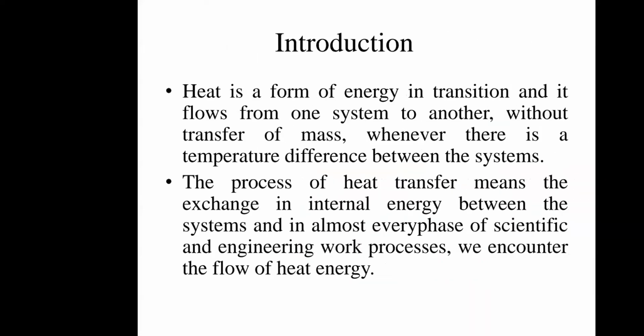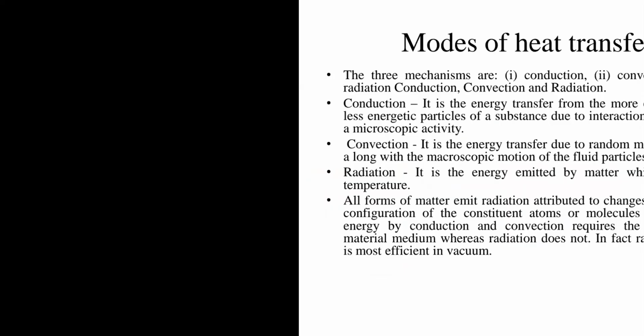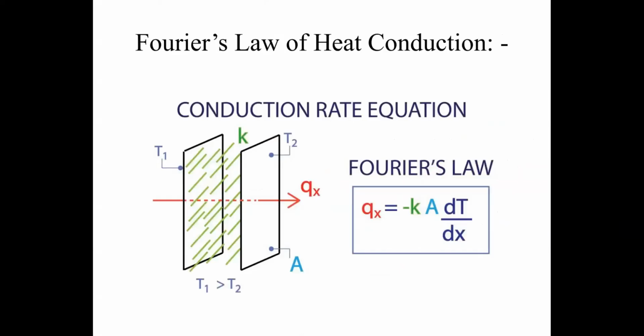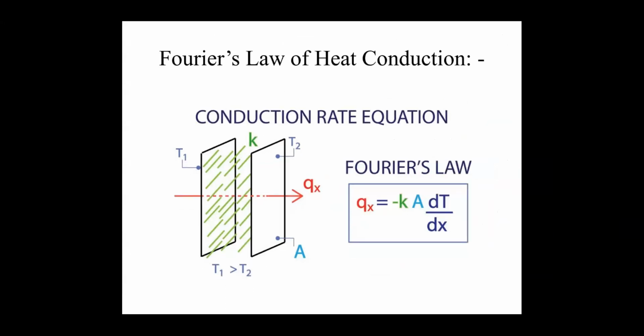The law says the rate of heat transfer is directly proportional to the area and heat flow, which represents the normal direction, that is, the direction perpendicular to the heat element. That element is a metal or related to a metal element.